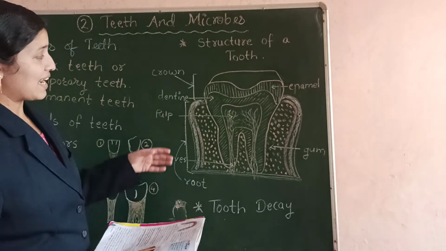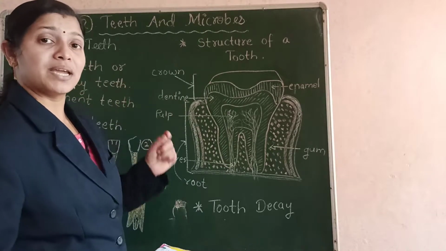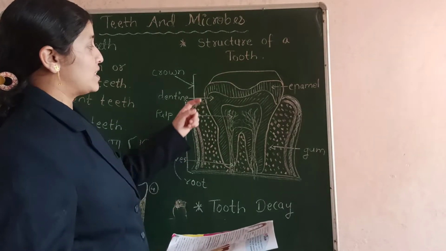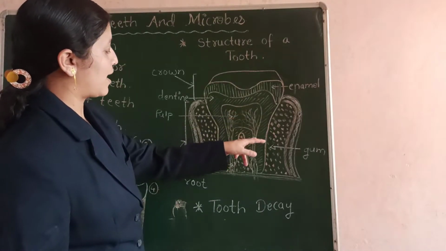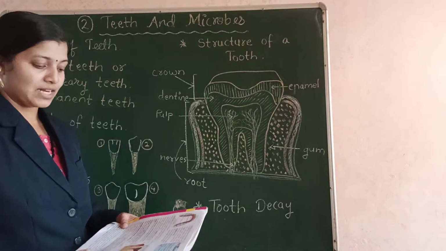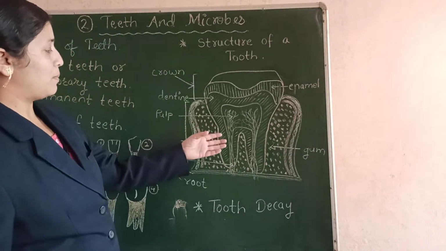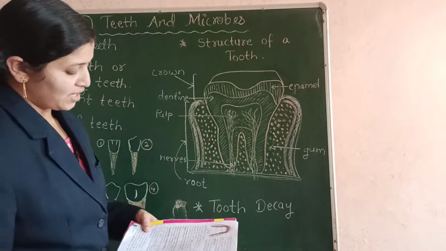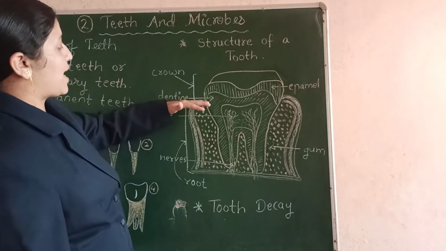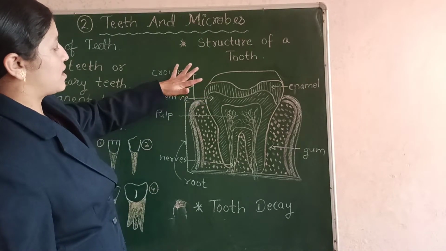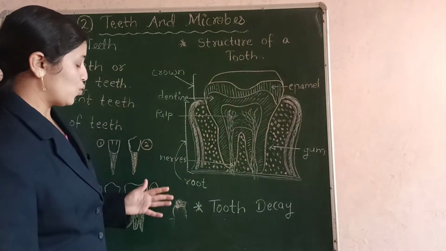So the layer inside the enamel forms the main part. Dentine is the main part of the tooth next to the enamel, and in the center we have the pulp which is very soft, and inside the soft pulp we have the blood vessels and the nerves. So this was the structure of a tooth. The part seen with the eyes is the crown, and the part which is inside the gums is called the root.